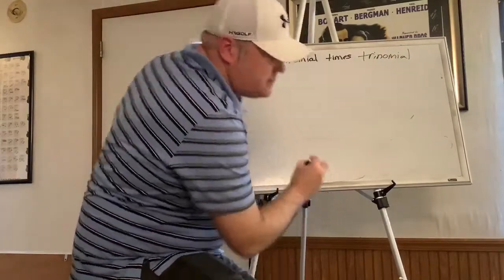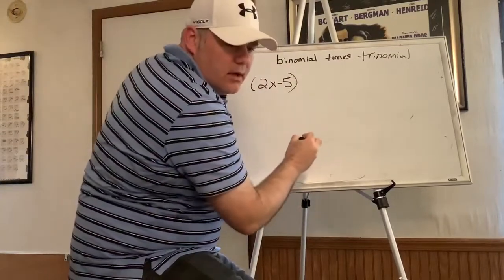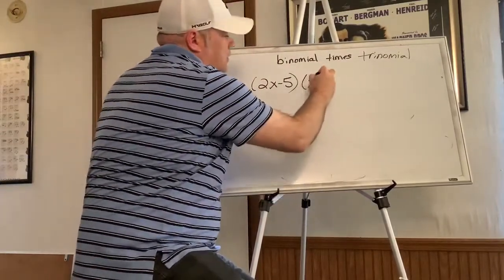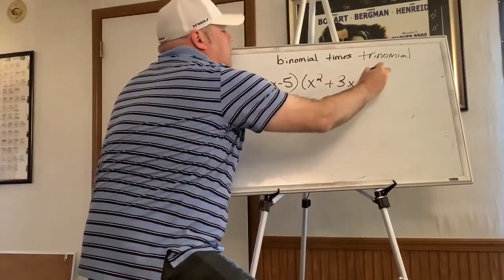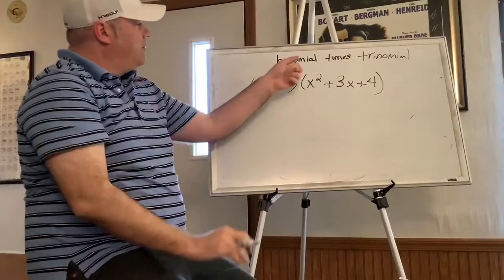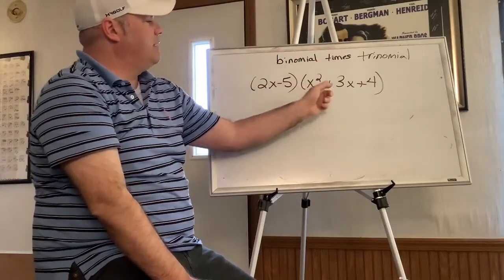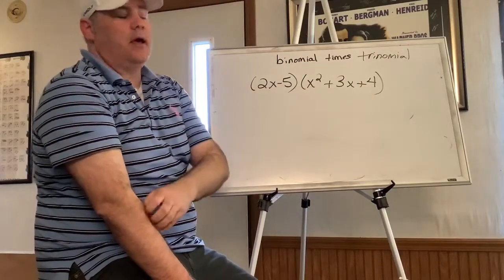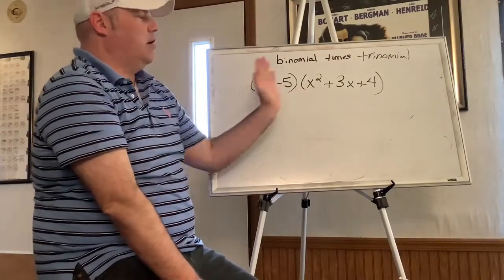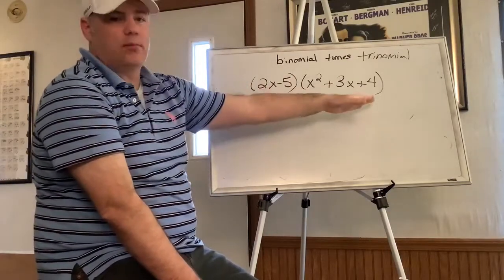So I'm going to do 2x minus 5, and I wrote out x squared plus 3x plus 4. Okay, so now you've got the binomial still, 2x minus 5, 2 terms. But now you've got 3 terms. And FOIL no longer would work. So that's why I teach it this way, because we're going to do this the same way as the others, just now there's one more term.